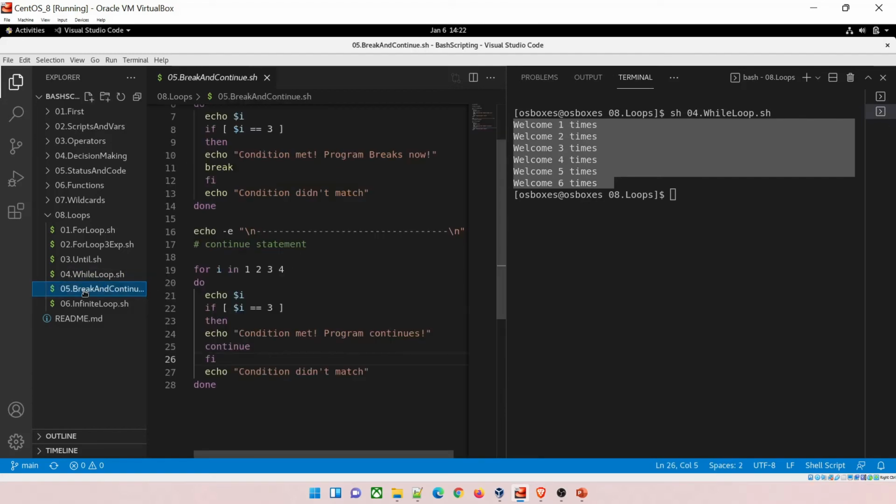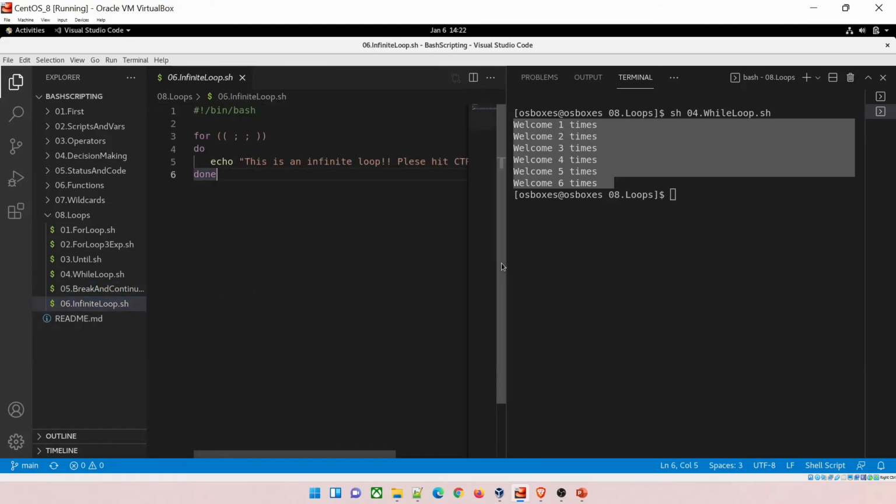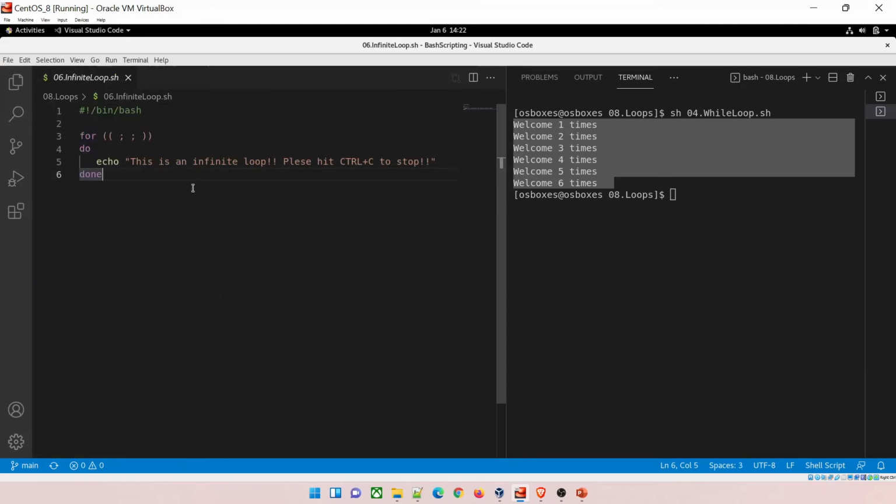Okay. Now, before understanding break and continue, let's go to the infinite loop. You can create an infinite loop in other ways; I am showing you a for loop. Now, if you remember correctly, a few seconds ago I told you that if the exit condition is not met, it will keep on running. So I'm not giving any exit condition over here. There is no exit condition, no increment and stuff. So it will keep on rotating inside and keep on doing this. So this would be an infinite loop and you have to hit Ctrl plus C in order to stop it.